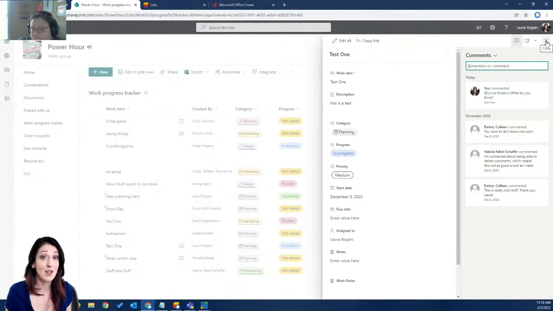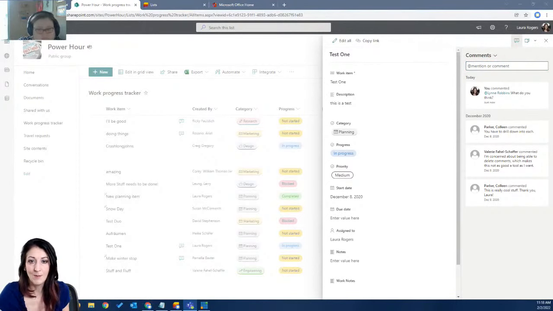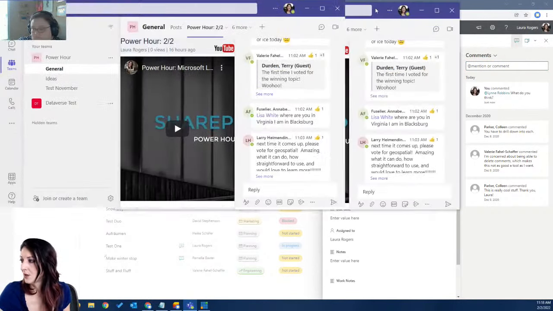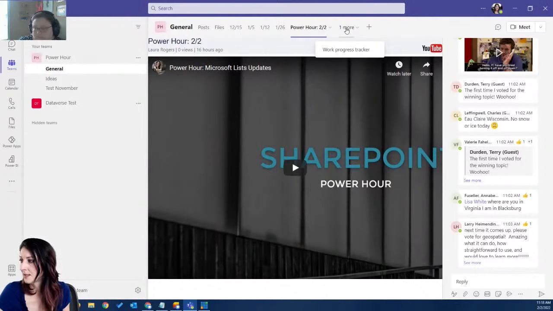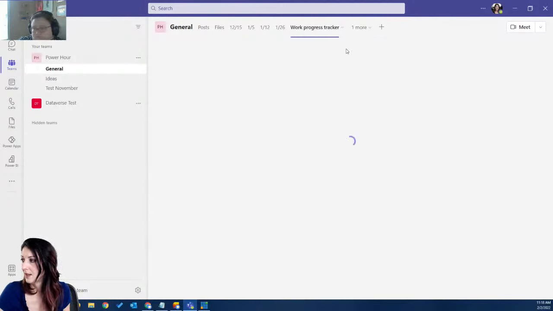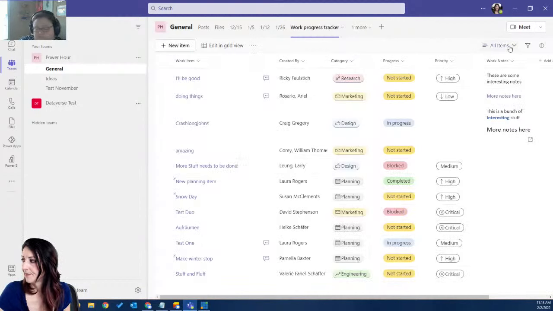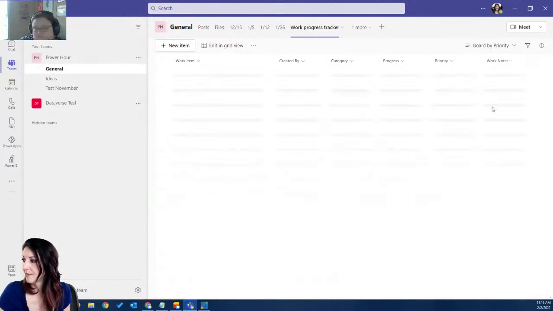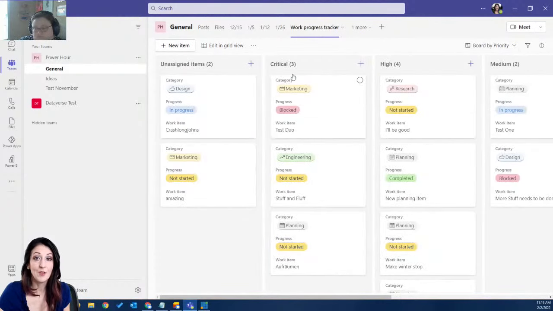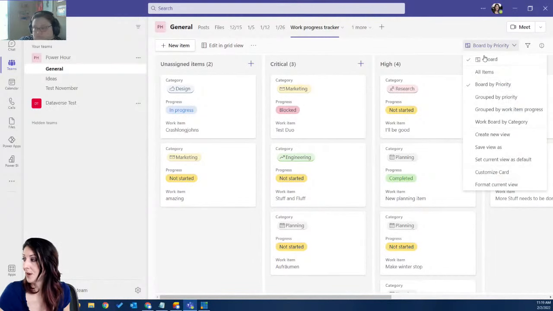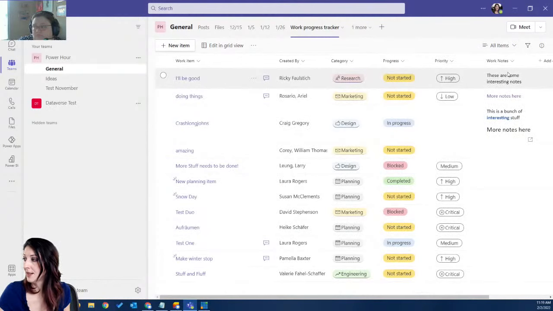Along those same lines of the concept of Teams and all our conversations being in context, what happens when I go to Teams and I go to the same list? It lets me look at the board view here inside of Teams as well. I'll go back to all items, and then I can also, let's see, look at these conversations.